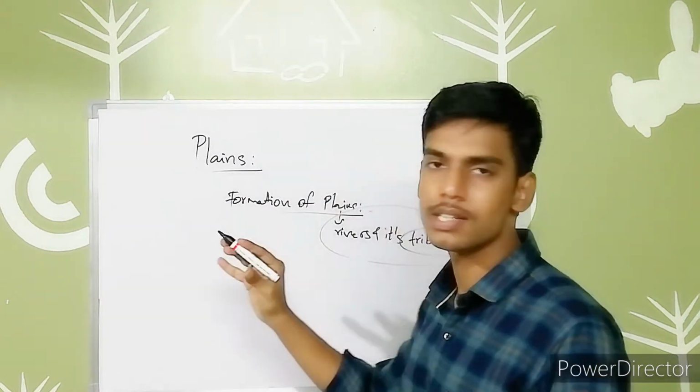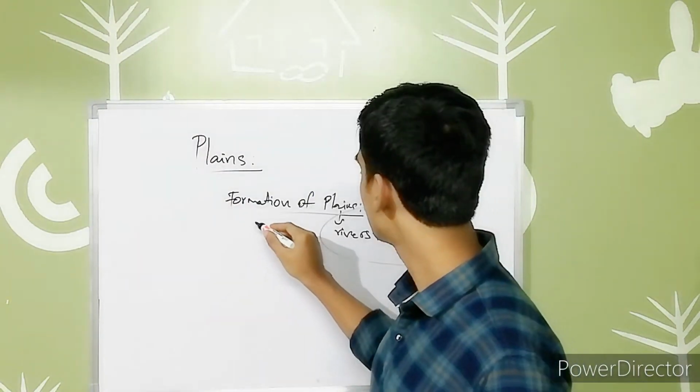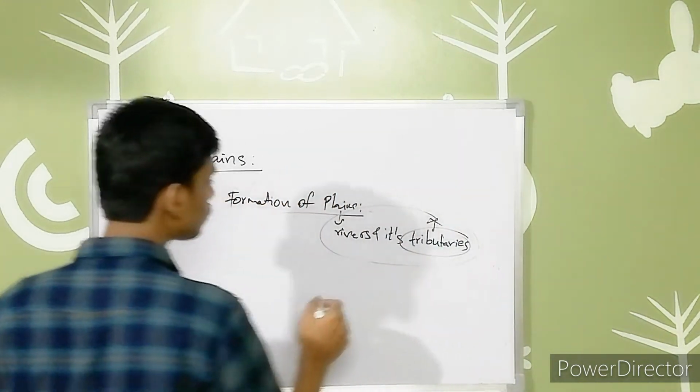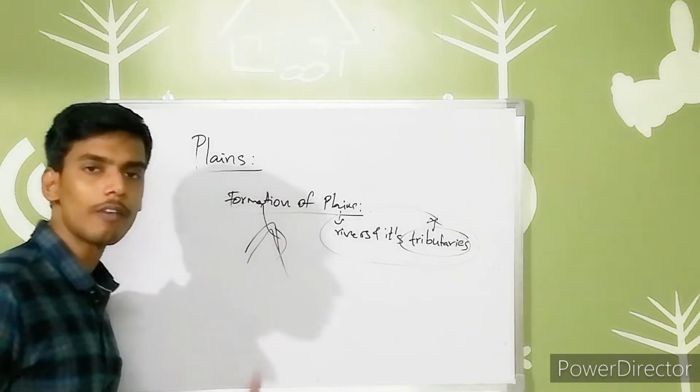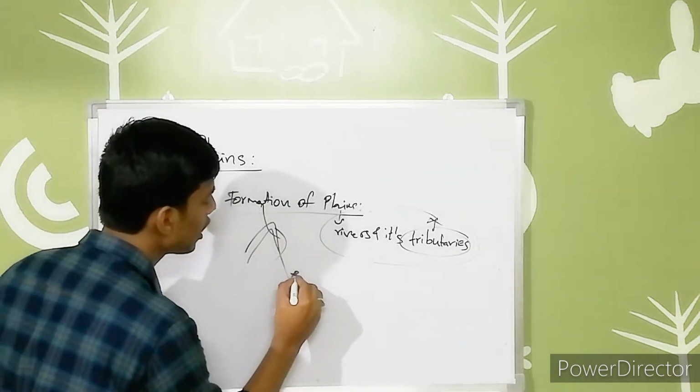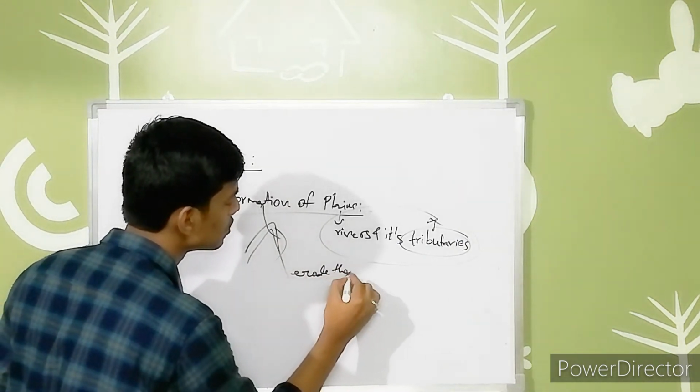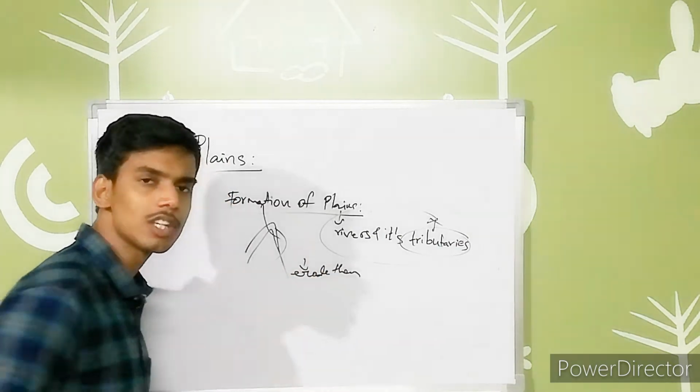So how do the general plains form? When rivers flow down the slope of the mountains, they erode them. That means they deteriorate them, they spoil them, right?